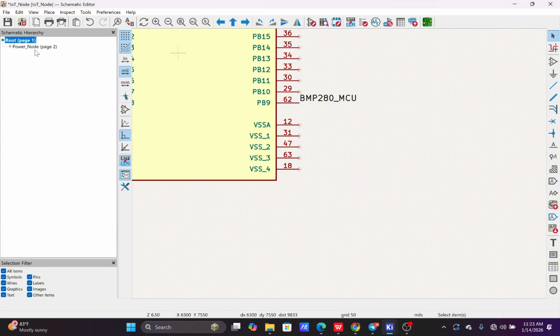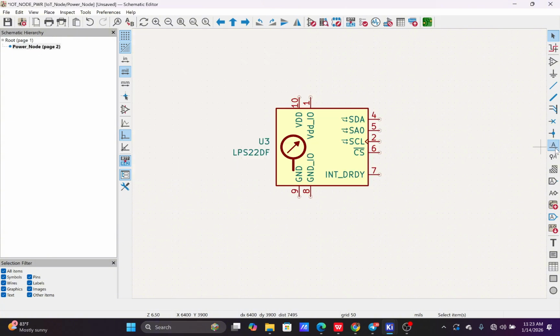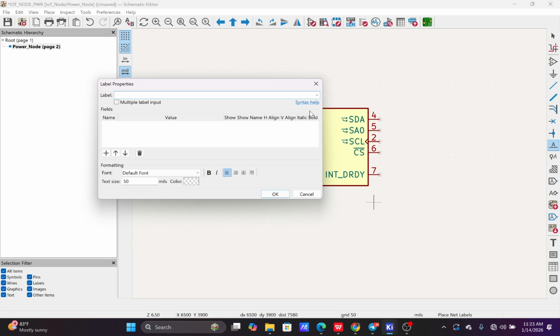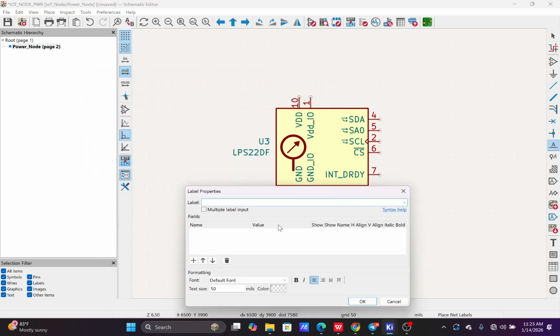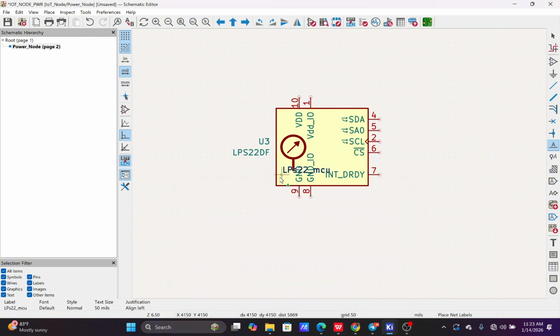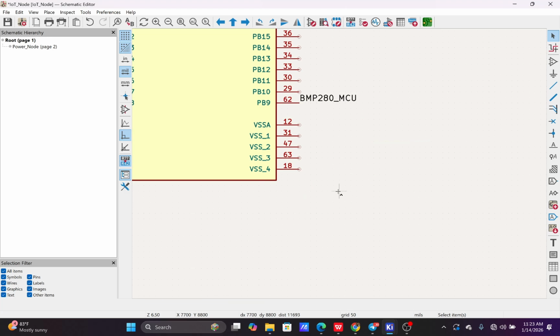If I use the normal net label, let me say LPS22 for MCU. If I use this normal label and copy this text and put it on the root sheet.